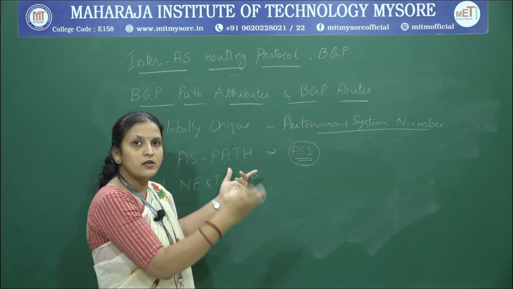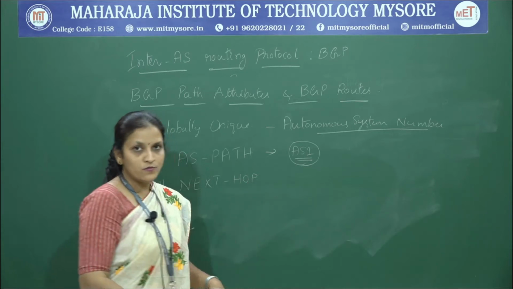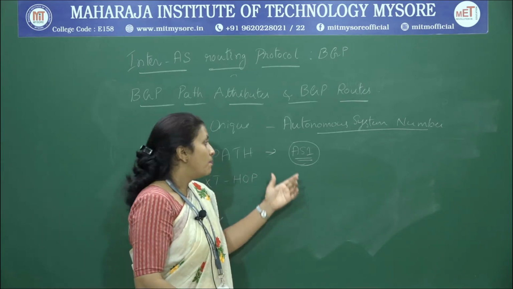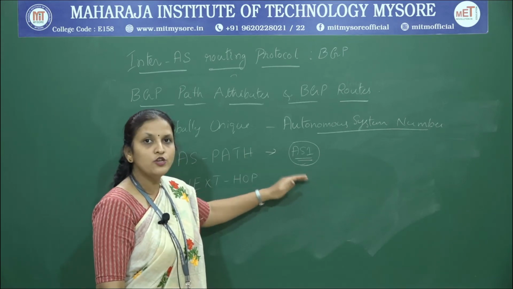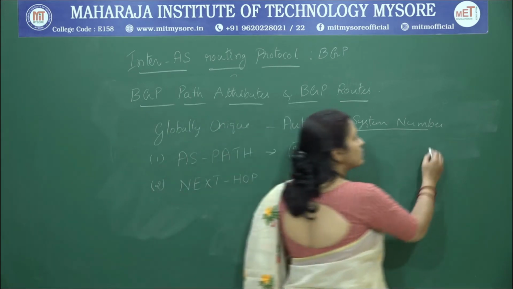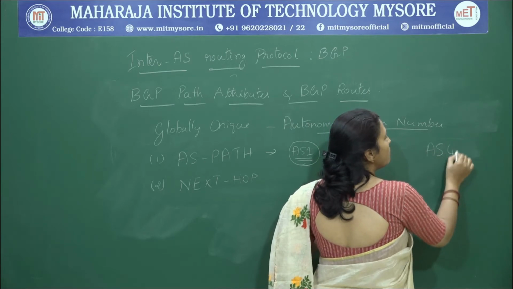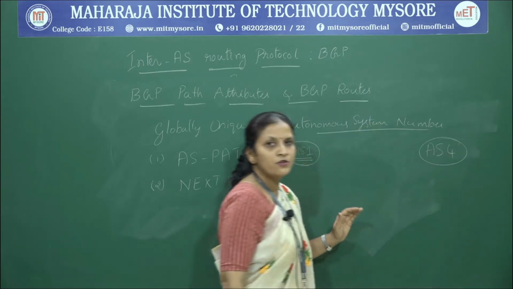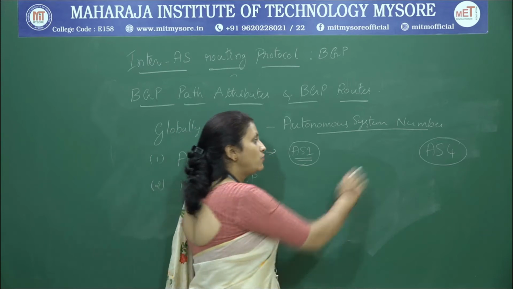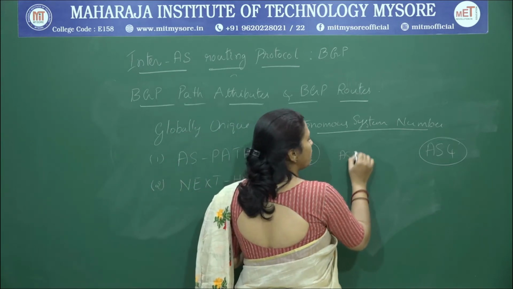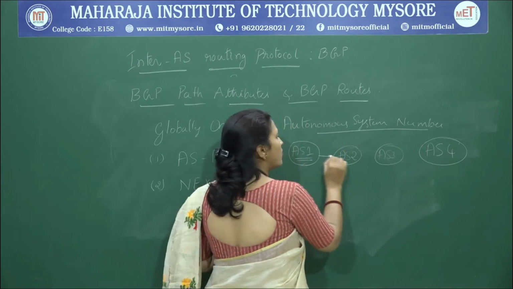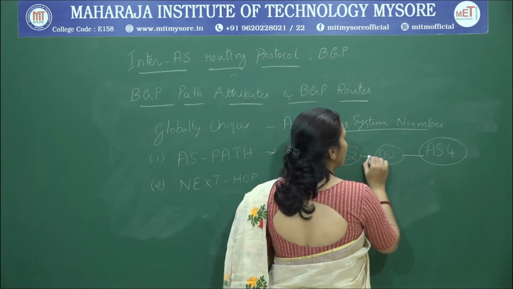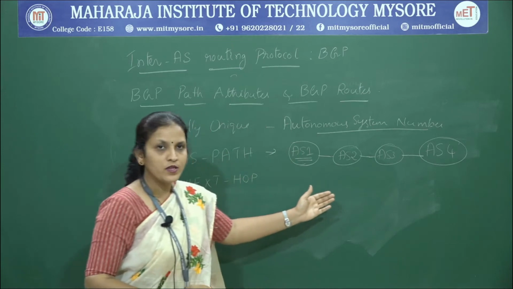As and when it passes through various autonomous systems, for example, my data packet originated from AS1 needs to be delivered to some autonomous system in the network which has AS number 4, in between it will pass through several autonomous systems.